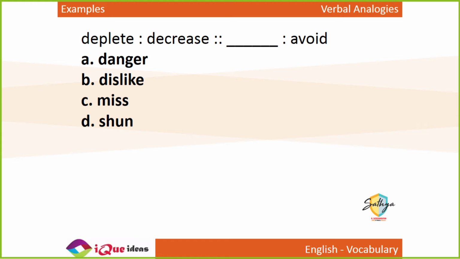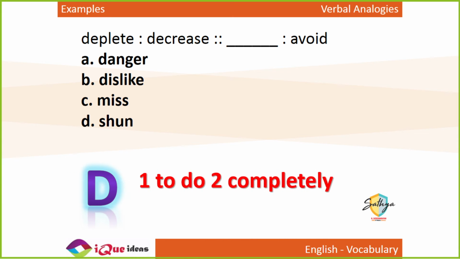One is the extreme form of the second one. Deplete means to decrease completely. So to avoid completely means what? To shun somebody is to avoid completely. Avoid means trying not to meet someone, and totally not meeting is shunning. So shun is to avoid completely, just like deplete is to decrease completely.